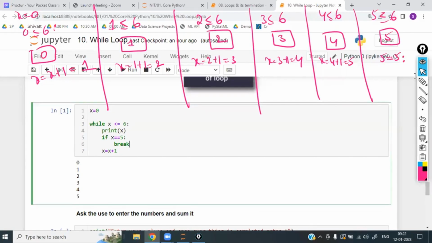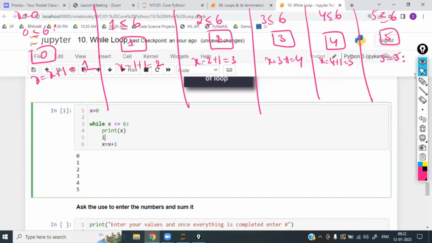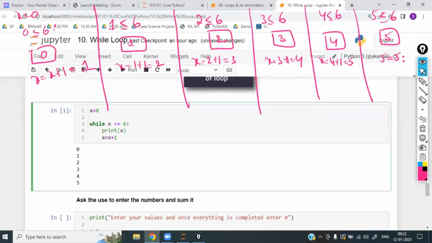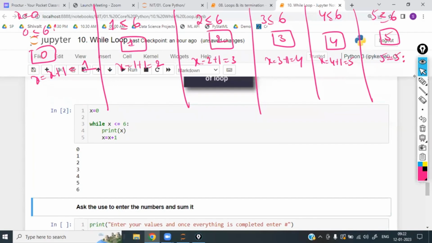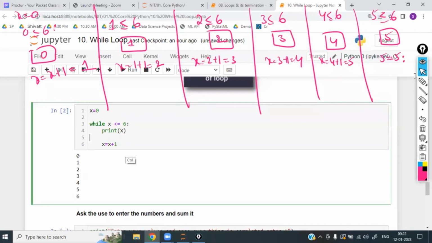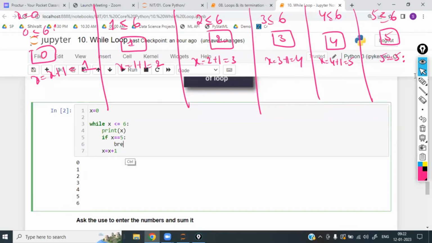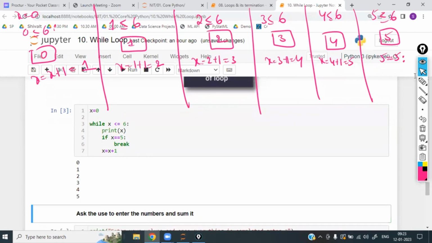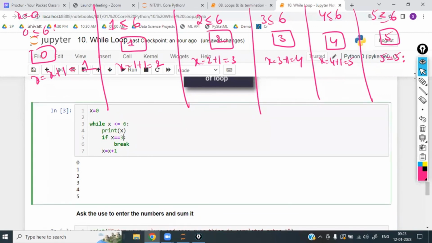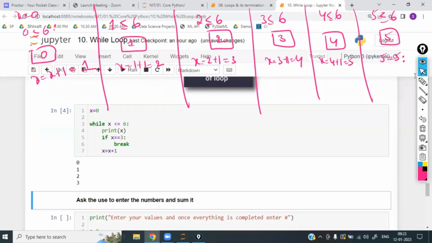If you don't write the break statement, then automatically you are going to get 0 to 6. Actually the answer is 0 to 6. But I'm stopping in between. Once my condition is satisfied, I'm stopping there. Right here, if you stop at 3 only, once your requirement of 3 is completed, it is going to stop as per whatever number or condition you write. If you want to stop in between, we use break. Otherwise, we are not going to use the break.